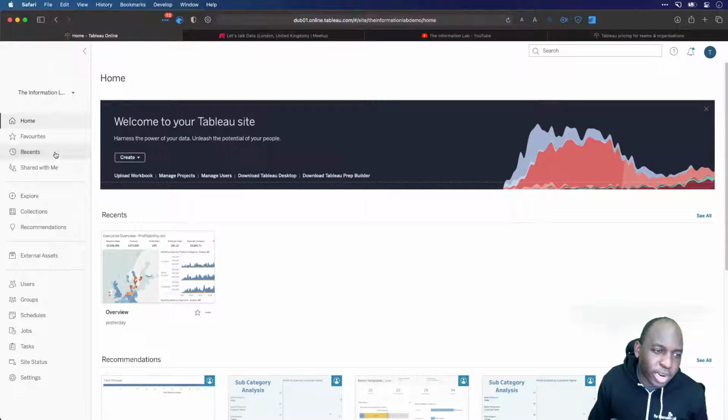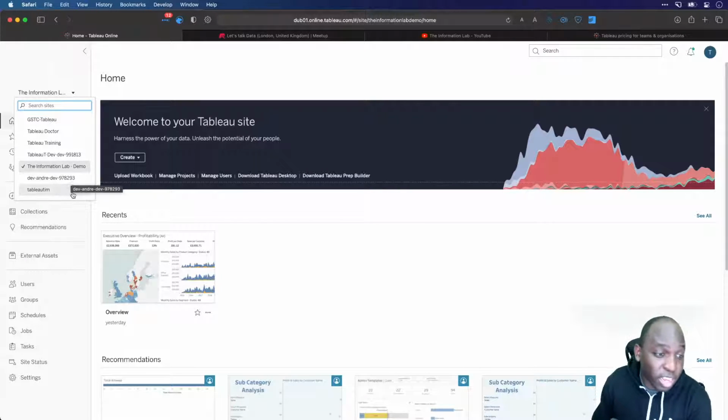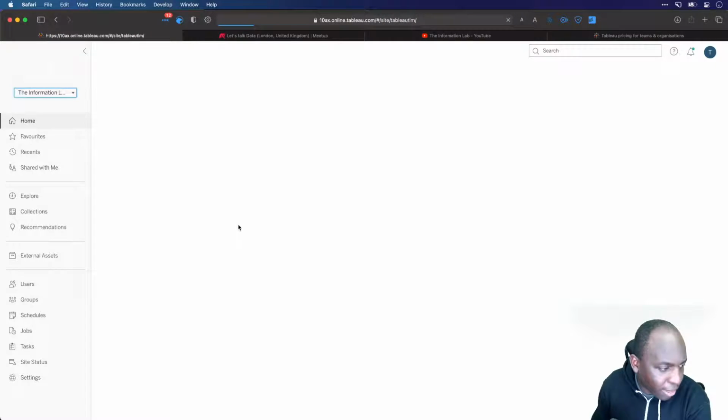So I think that's why they're really creating this, because on Tableau Online, where people are mostly living in this interface, you don't have that option. So it's a little bit more of a trickier example.